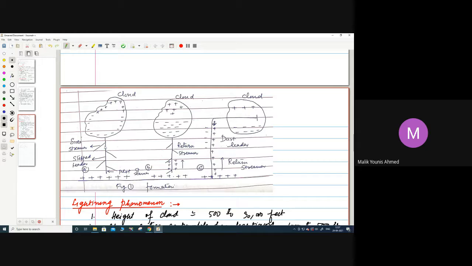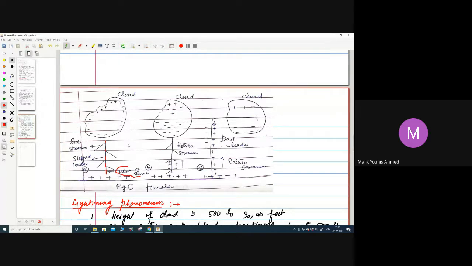This is the main branch, the main line. The main streamer that starts from the cloud and moves towards the earth is called the pilot streamer.